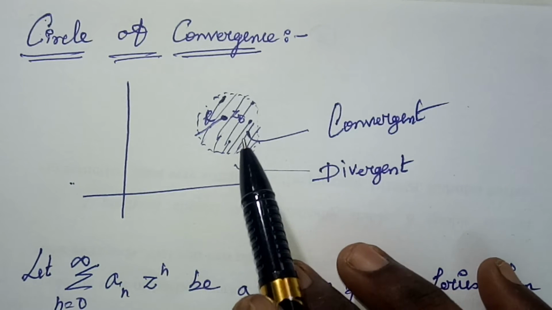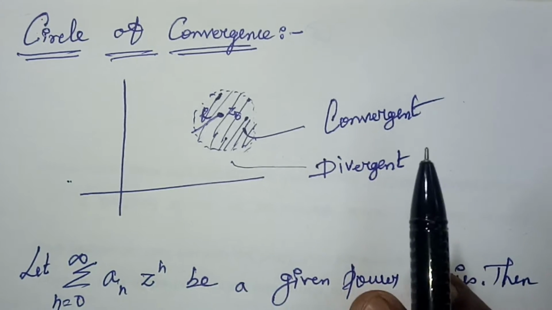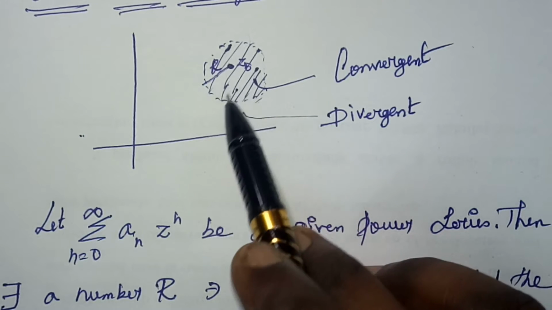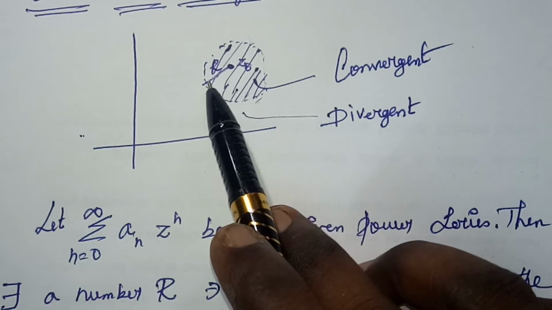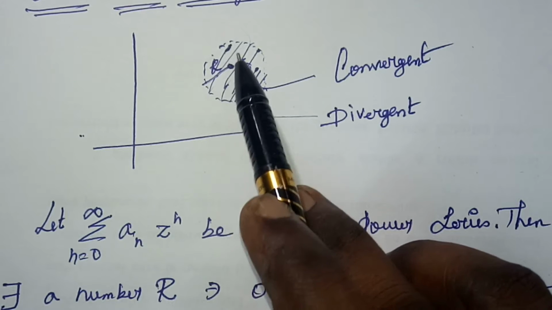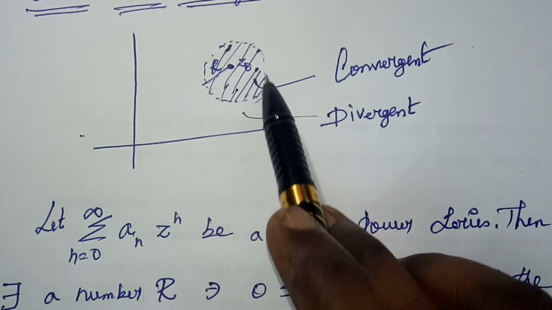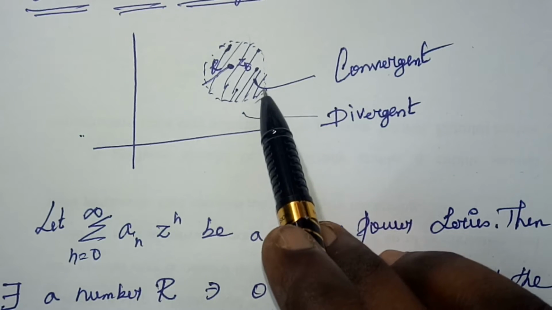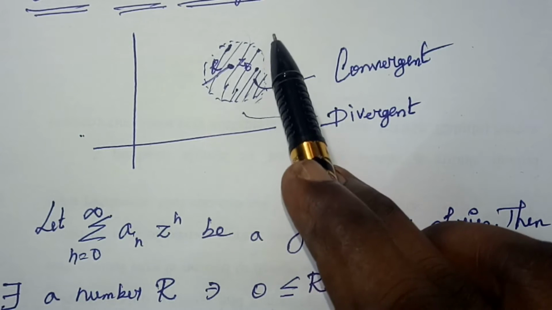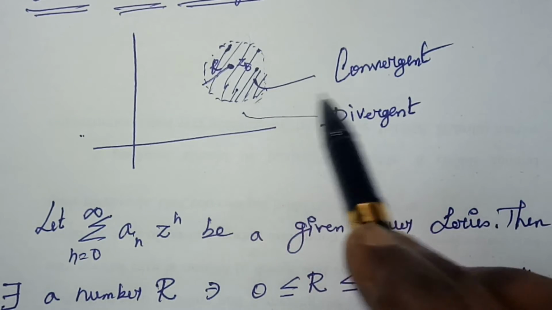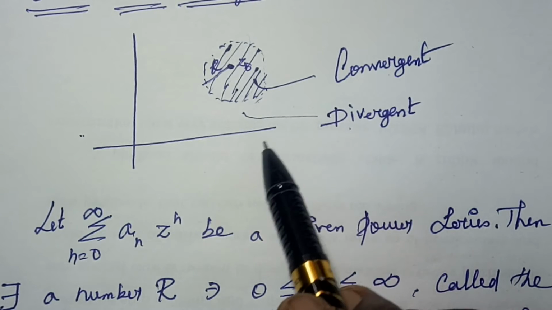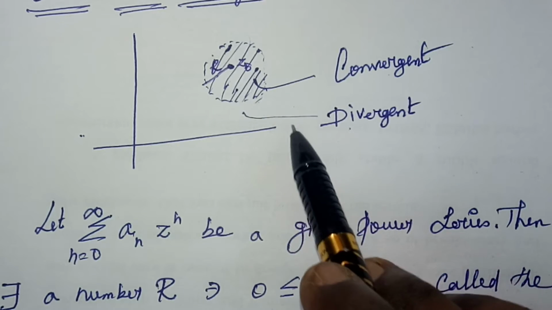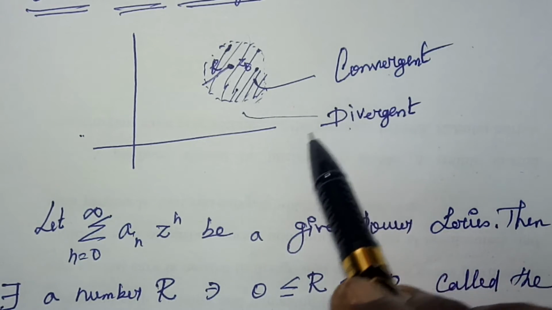So how is convergence over the circle, right? I am going to consider a disk. This is a disk, and here this is the radius R. This center is z0. All the points which lie inside this disk are convergent, right? Except this, the remaining points outside of that circle are divergent. Those points lying outside of the circle are divergent, right?